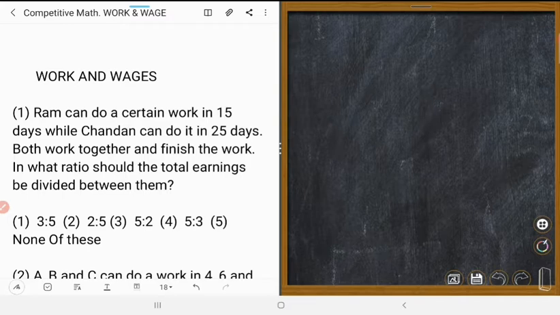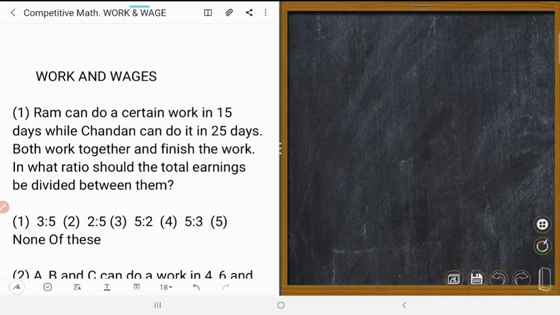Fine, thank you. Today we shall discuss some arithmetic on work and wages. You know, wages means money. So here is sum number one. Look at the book.